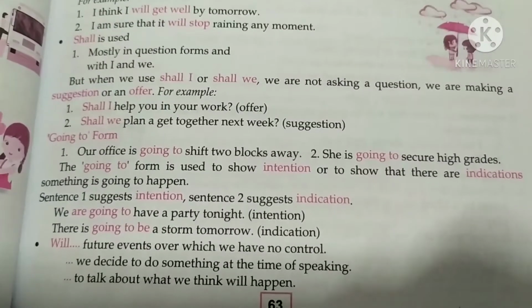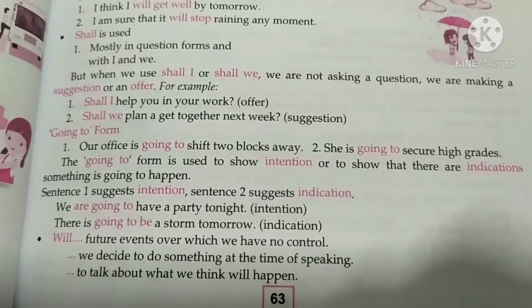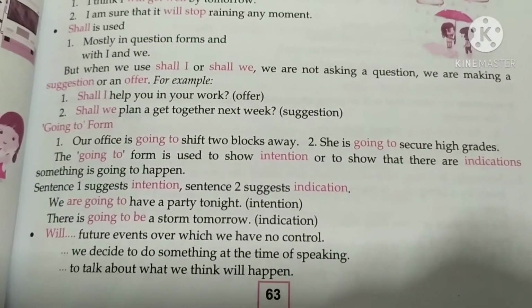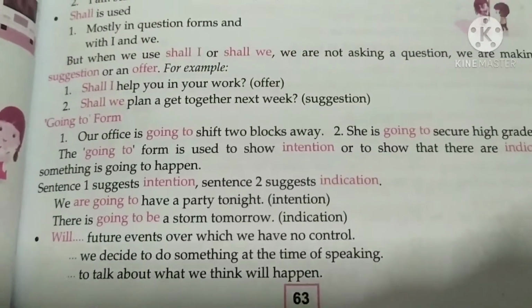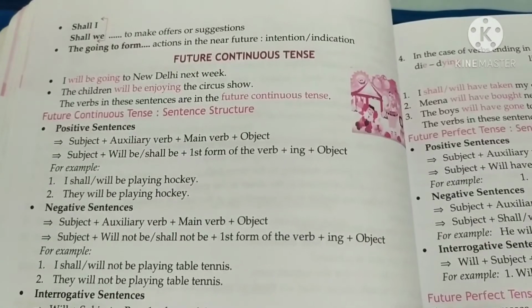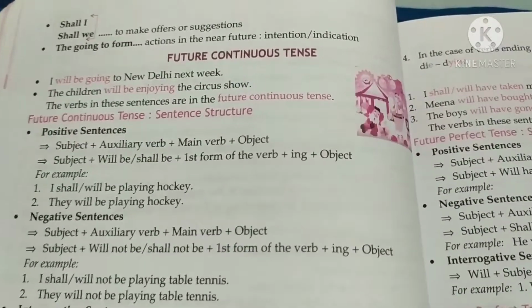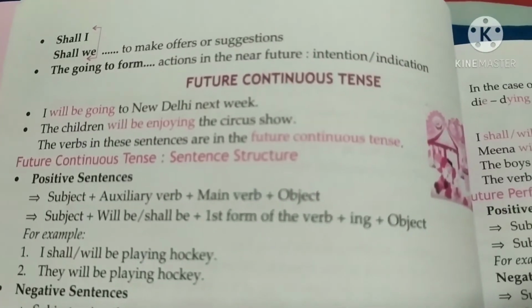So will is for future events over which we have no control, when we decide to do something at the time of speaking, and to talk about how things would happen. Shall I, shall we, to make an offer or suggestion. The going to form: the action is near future, intention, indication.